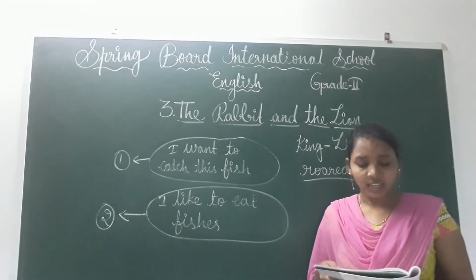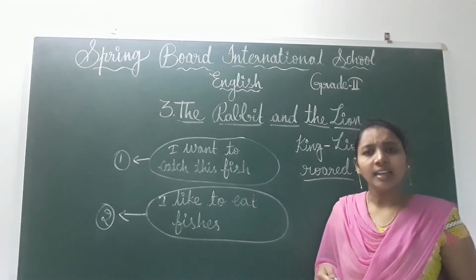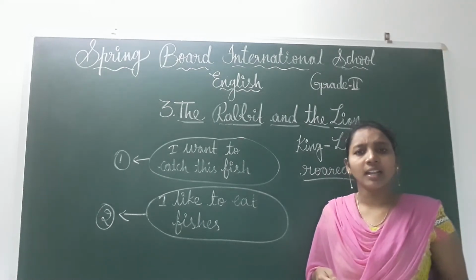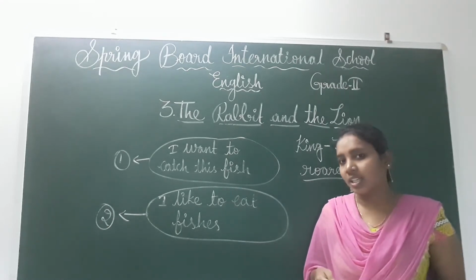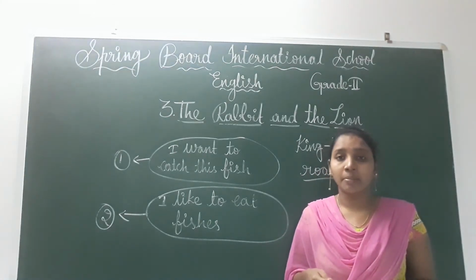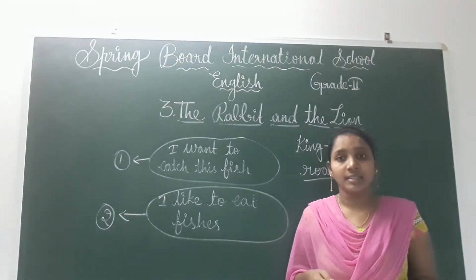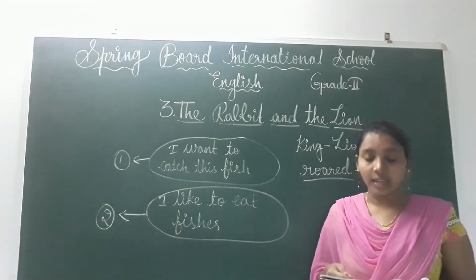"Another lion in my jungle? How is it possible? This is my jungle. Another lion has come? Not possible. No chance for another lion to come into my jungle." Like that this lion is telling, children. "Take me to this other lion at once."